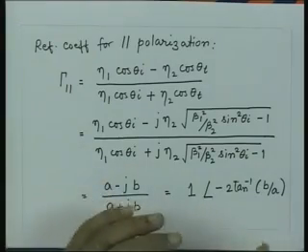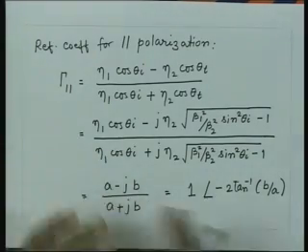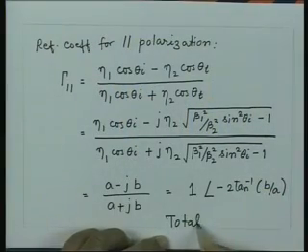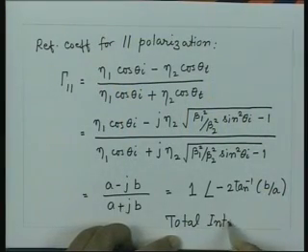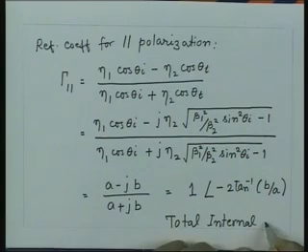Since there is no power transmitted to the second medium and the entire power is reflected back in the first medium, this phenomenon is called total internal reflection. So, this quantity then gives you what is called total internal reflection.